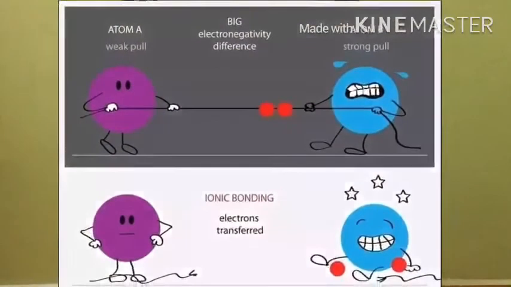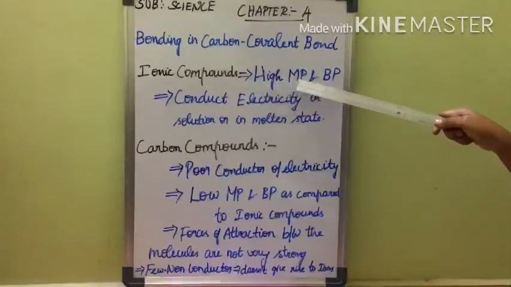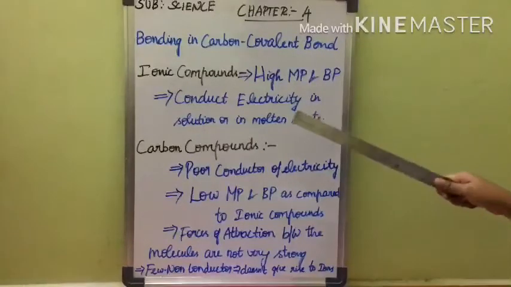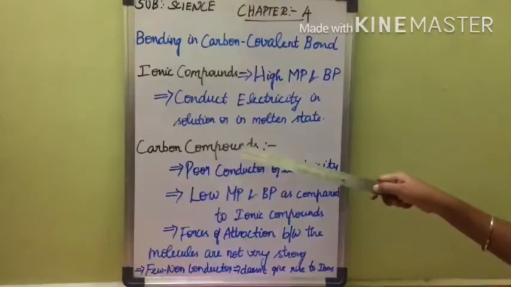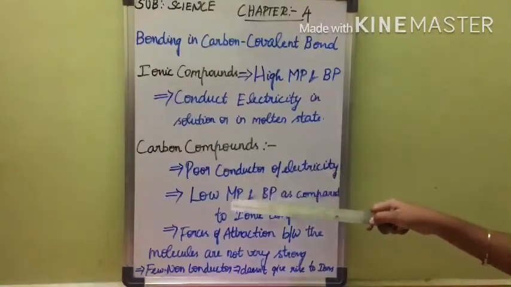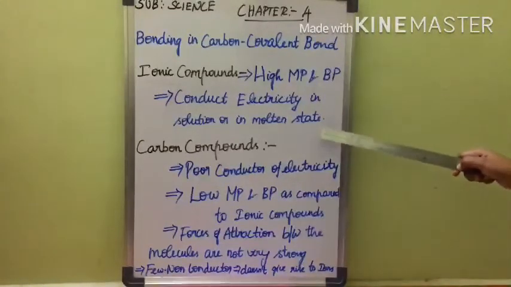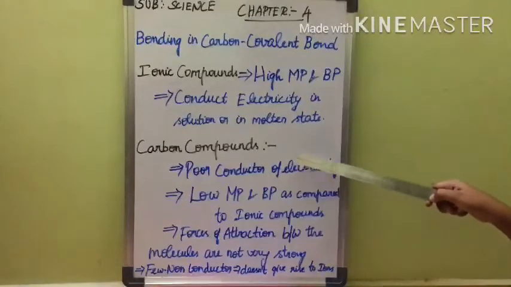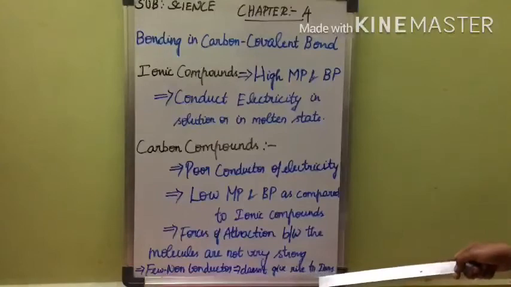As you are familiar with ionic bonds and metallic bonds from the previous chapter, we know that ionic compounds have high melting and boiling points. So they can conduct electricity in solution or in molten state. Now carbon compounds are almost poor conductors of electricity. They have low melting and boiling points compared to ionic compounds. The forces of attraction between the molecules are not very strong. Few compounds are non-conductors of electricity, so they do not give rise to any ions.